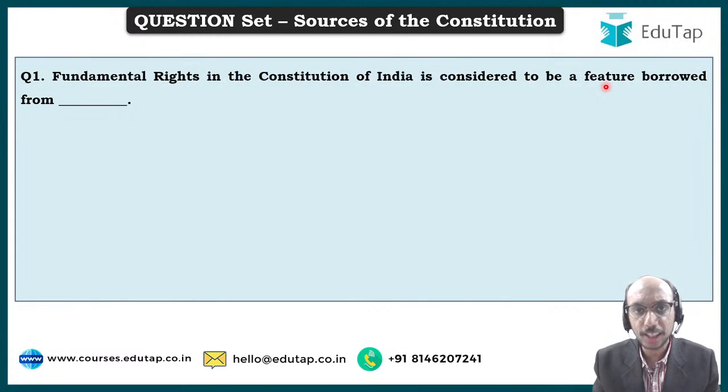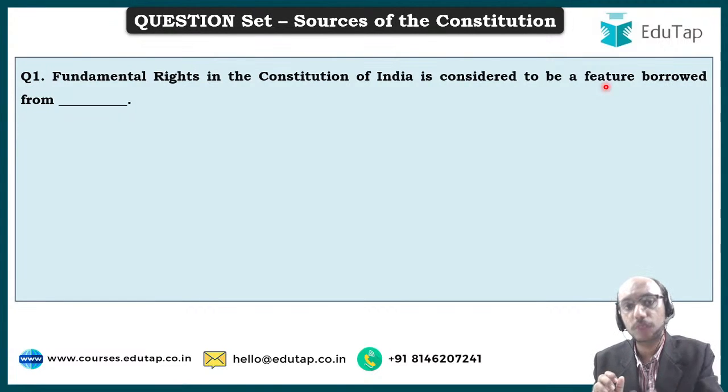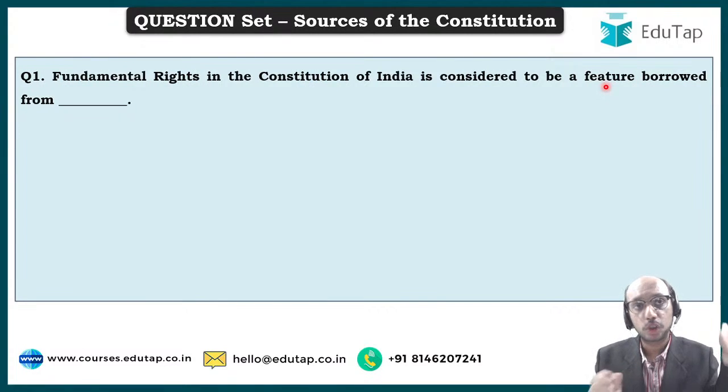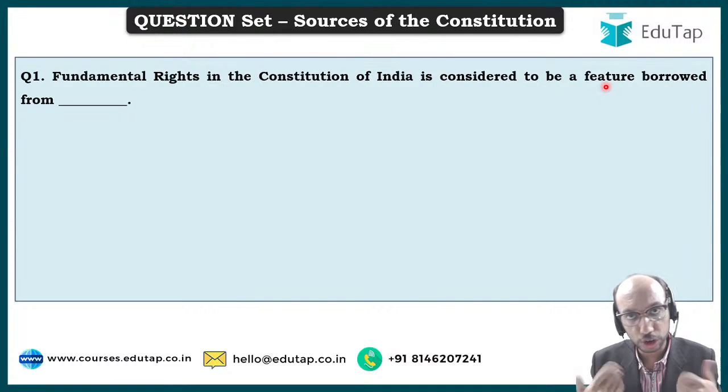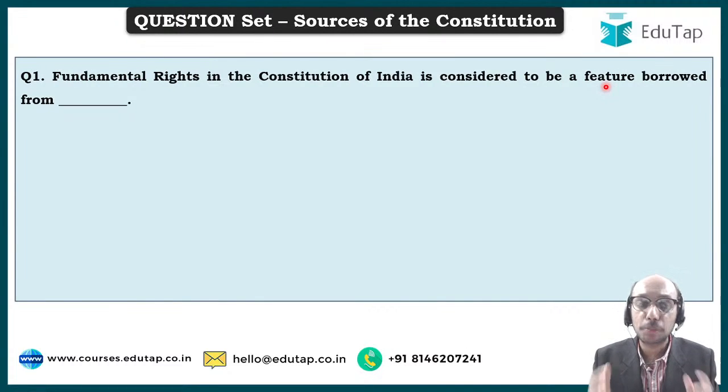Because at the end of the day, these constitutions were already functional, already functioning in one country or another. So when we wanted to make a constitution for ourselves, we picked certain best features out of these great constitutions which were already written and functioning at that point of time. So you need to tell me that fundamental rights, which is a feature of the Constitution of India, has been borrowed from which constitution, or which source? A pretty simple question, but one that you should know the answer to.